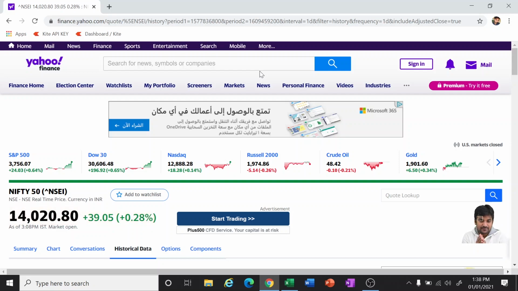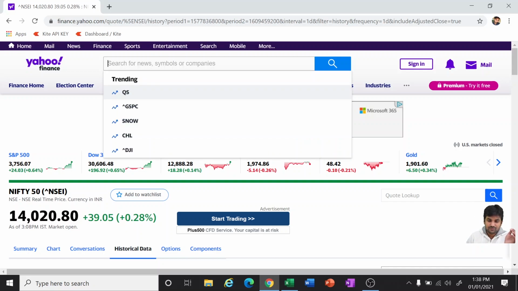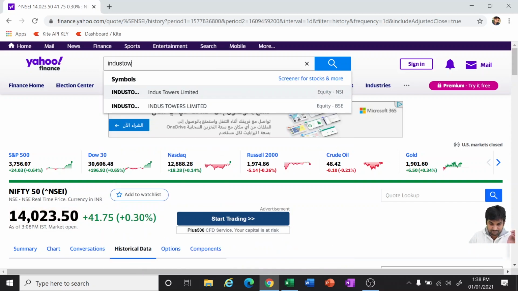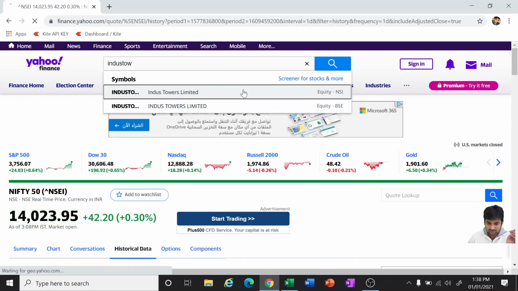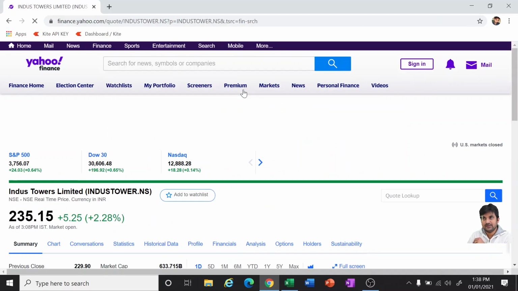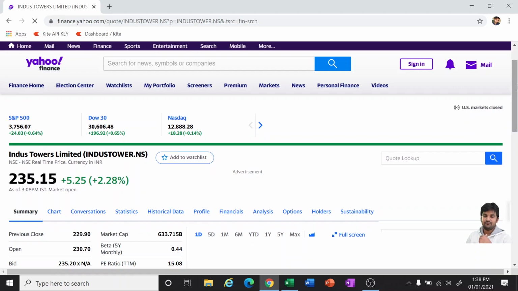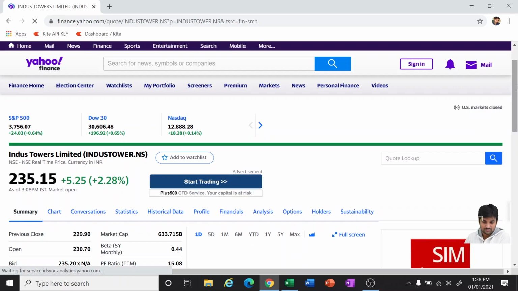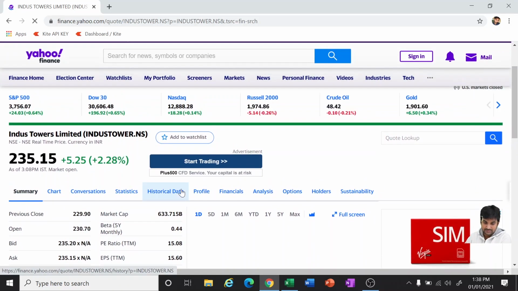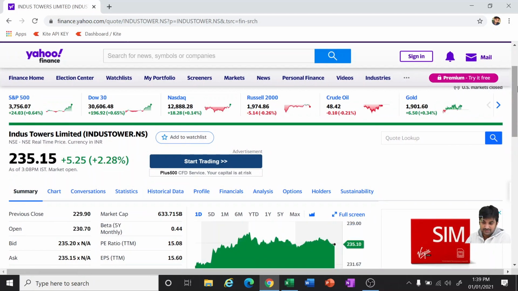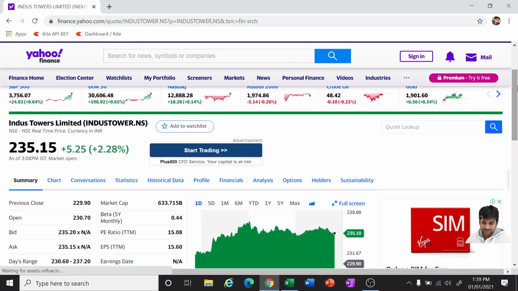Similarly, there are a few stocks, I have seen 1 out of 100, like Indus Towers. It is one of the top 100 Nifty 100 stocks and a prominent stock in the Indian stock market, but still there is no data with Yahoo Finance.